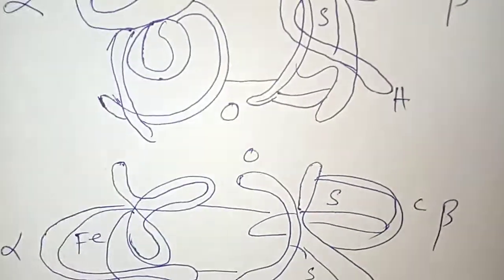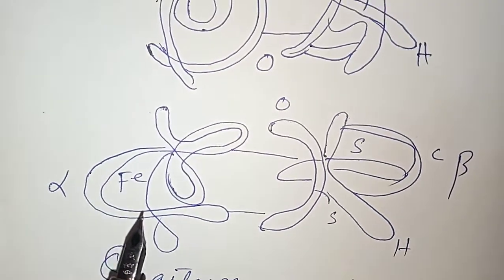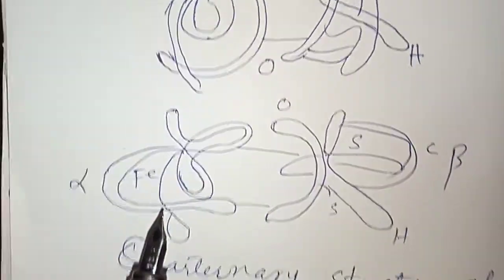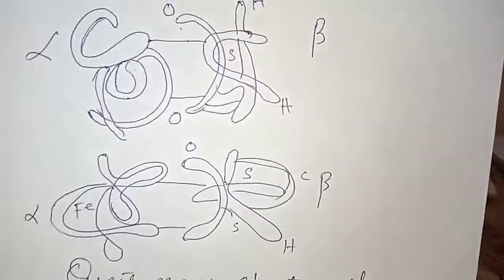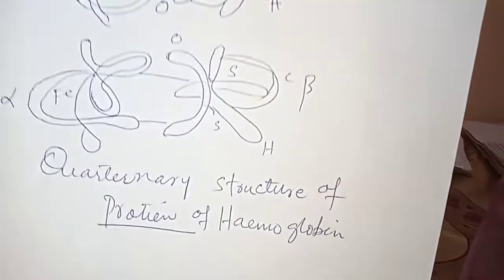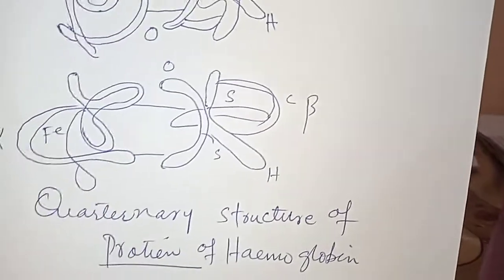Heme is the iron protein. As you are watching, it is the iron protein which lies inside the structure. So this is the quaternary structure of the protein of hemoglobin. Quaternary structure is also not found in every type of protein, but a very special type of protein contains the quaternary structure of the proteins.